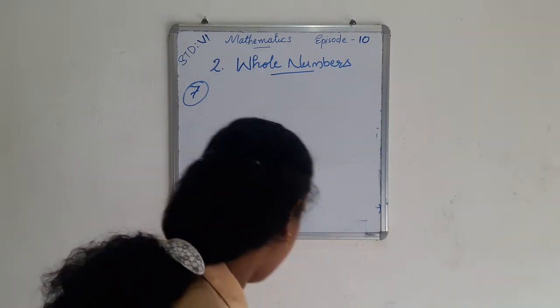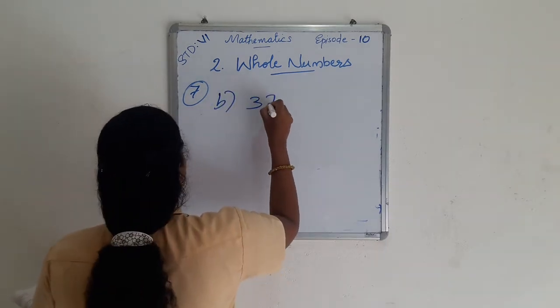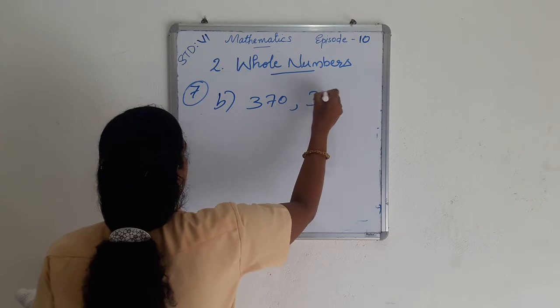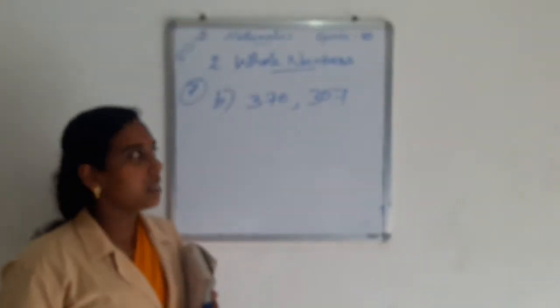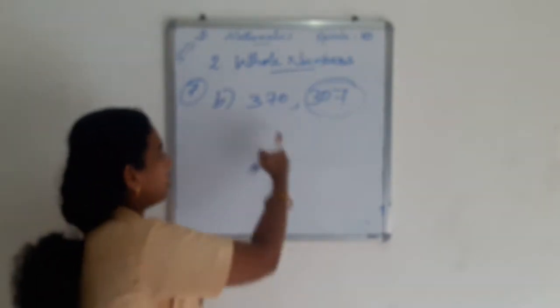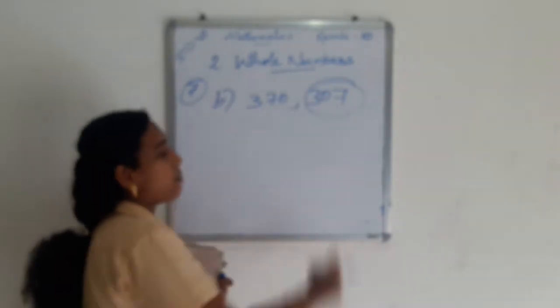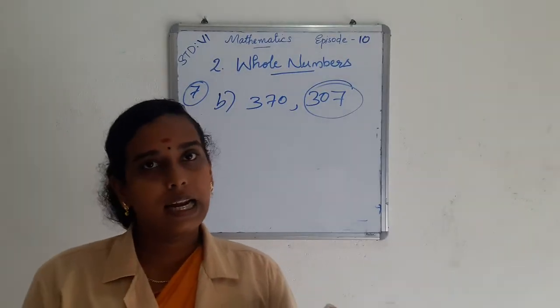And the second question, B, 370 and 307. Which is the smallest number from these two numbers? Yes, 307 is the smallest number compared to 370. So this small number 307 comes on the left side of the number line.